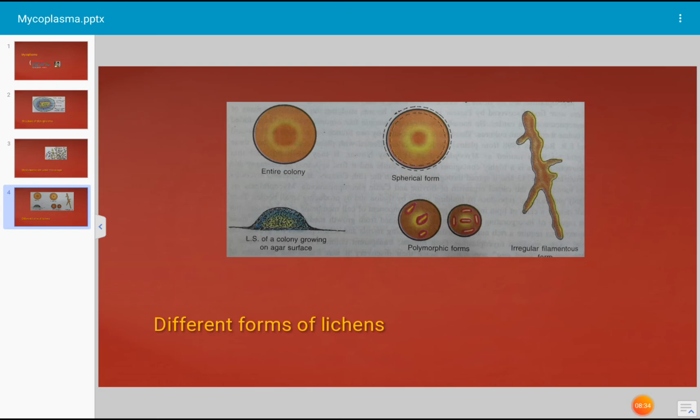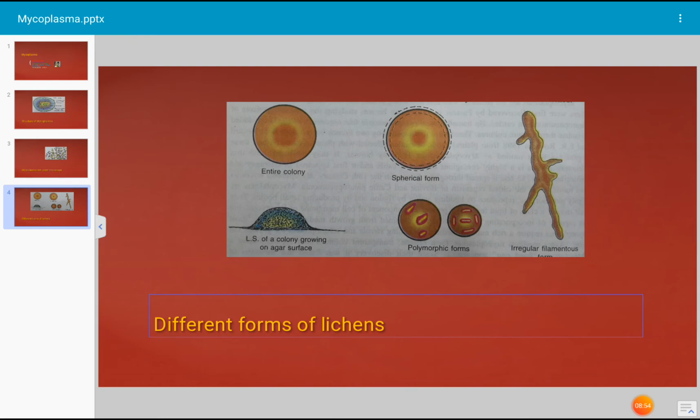Mycoplasmas are highly resistant to penicillin but inhibited by tetracycline. Penicillin is an antibiotic which has no effect on mycoplasma, but tetracycline is another antibiotic which can restrict the growth of mycoplasma.